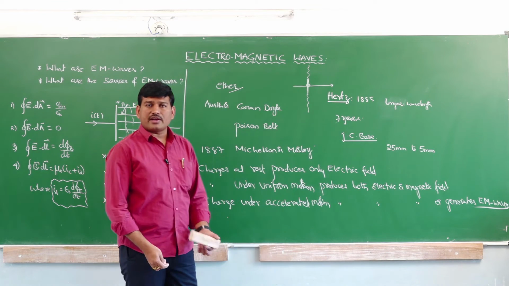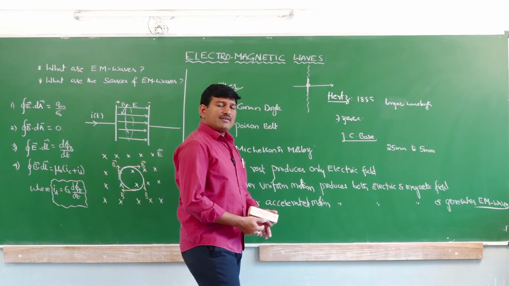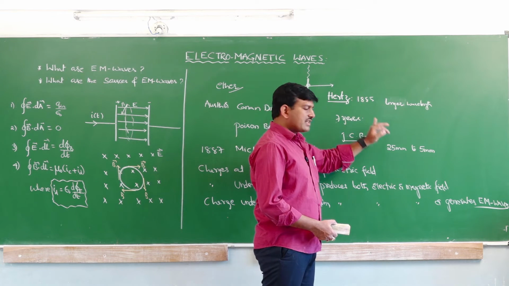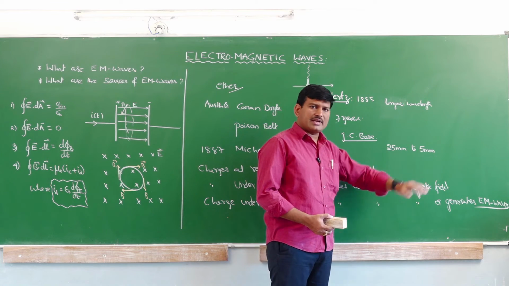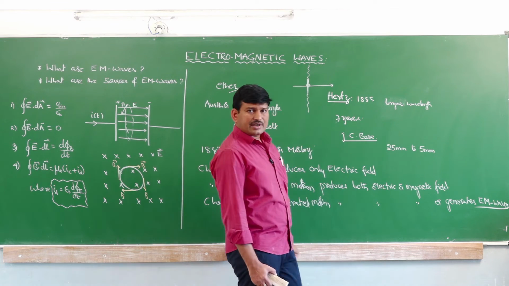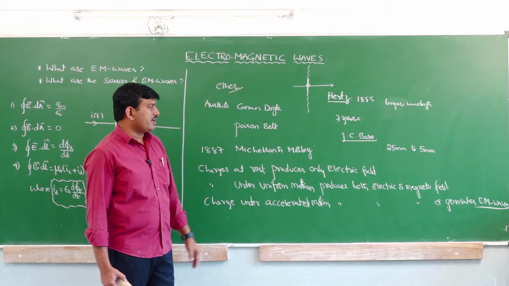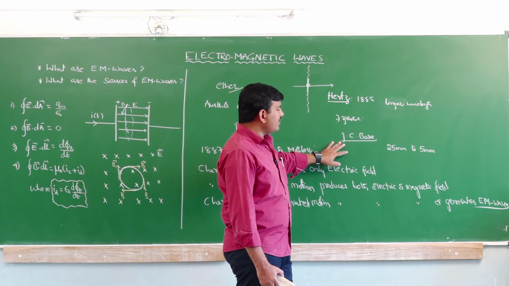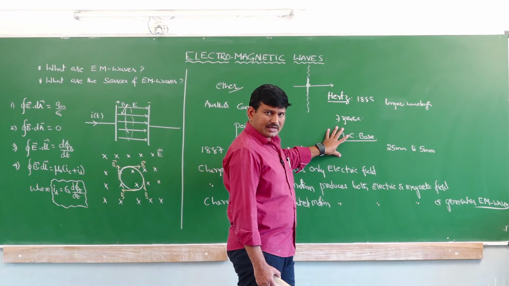The electromagnetic radiation whose wavelengths are shorter than those generated by Hertz was experimentally generated by Jagadish Chandra Bose in Kolkata. In India, he is the one who generated electromagnetic waves experimentally.